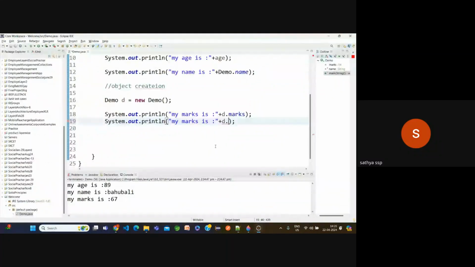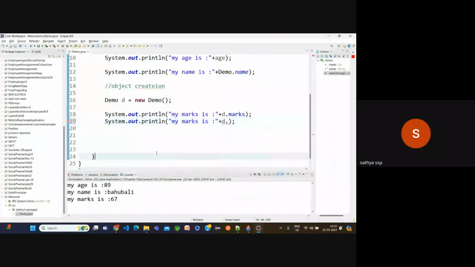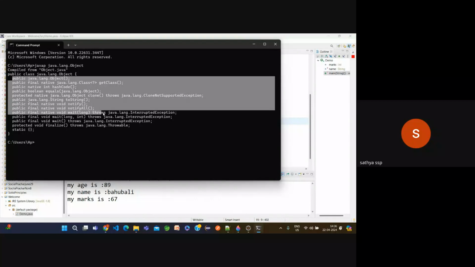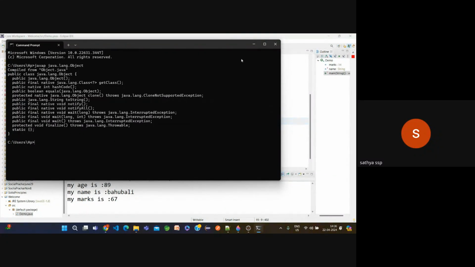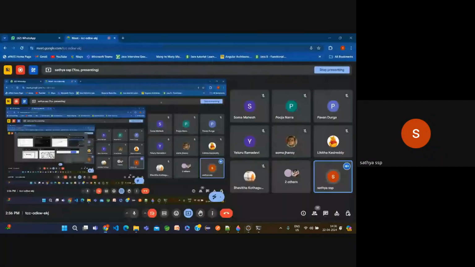Now if you want to see those methods, observe here. If I mention dot here, we can see this many methods, right? If you want to show that, now open CMD, javap java.lang.Object. Now see, these many methods we have in this Object class. Here we are going to use some methods. Now this is about the creation of variables, declaration of data types, all these things. Tomorrow we are going to discuss constructors.